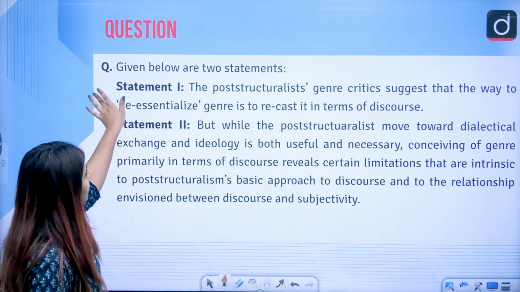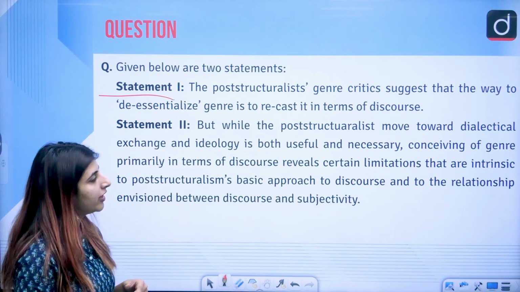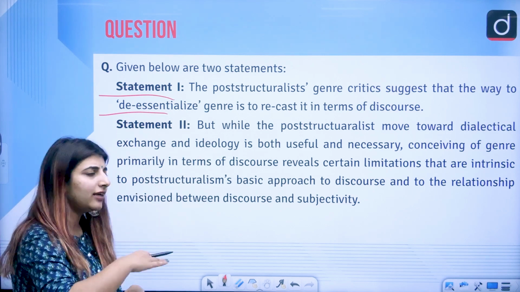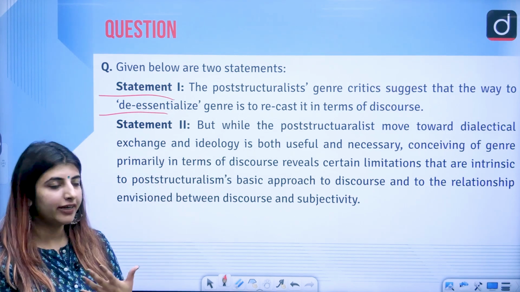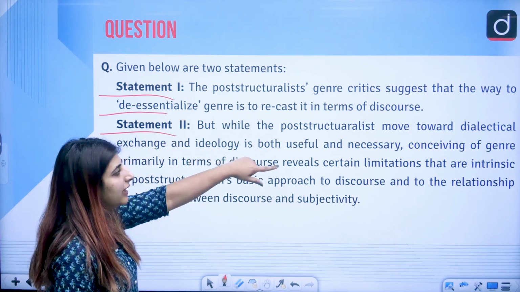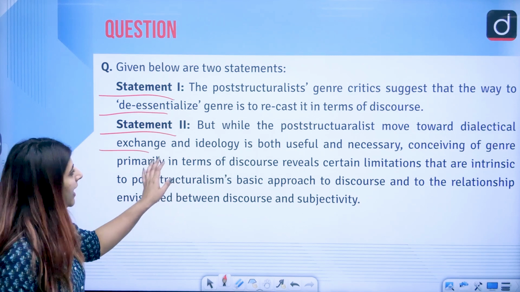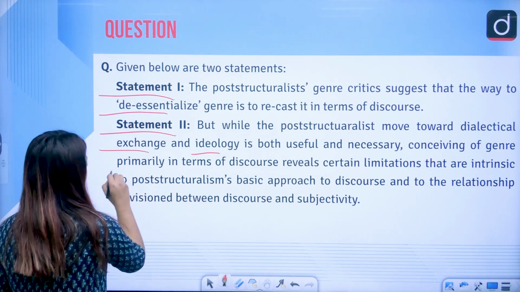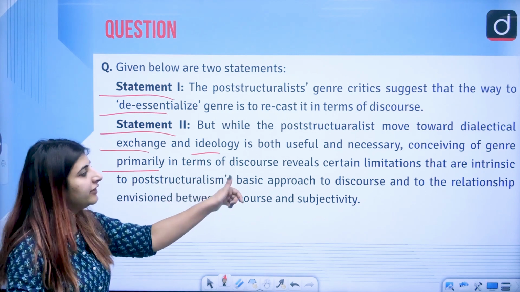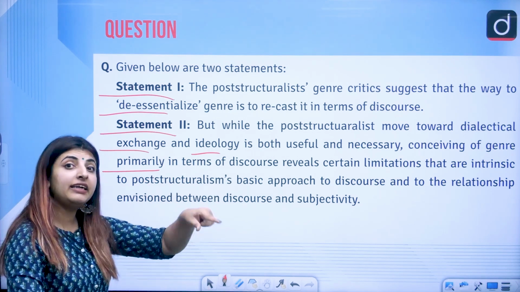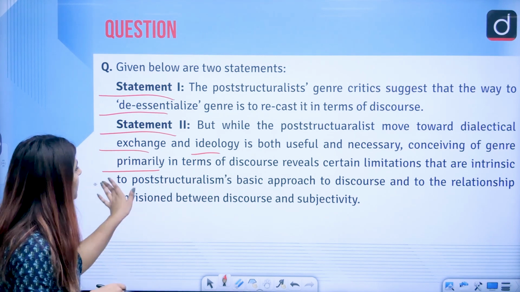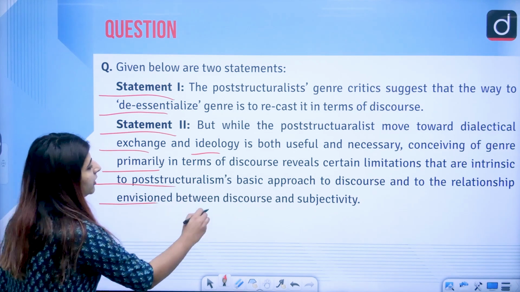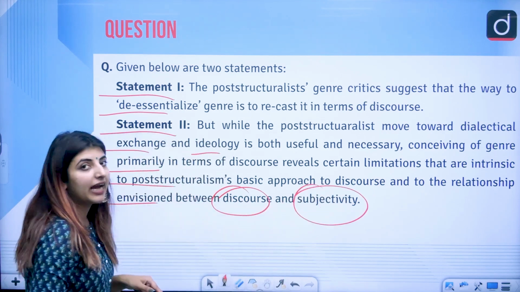So next question, statement 1: the post-structuralist genre critics suggest that the way to de-essentialize genre is to recast it in terms of discourse through writing or anything like that. Statement 2 says, but while they move toward dialectical exchange and ideology is both successful, useful and necessary, conceiving of genre primarily in terms of discourse reveals certain limitations that are intrinsic, related to their approach to discourse and to the relationship envisioned between discourse and the subjectivity which it has.